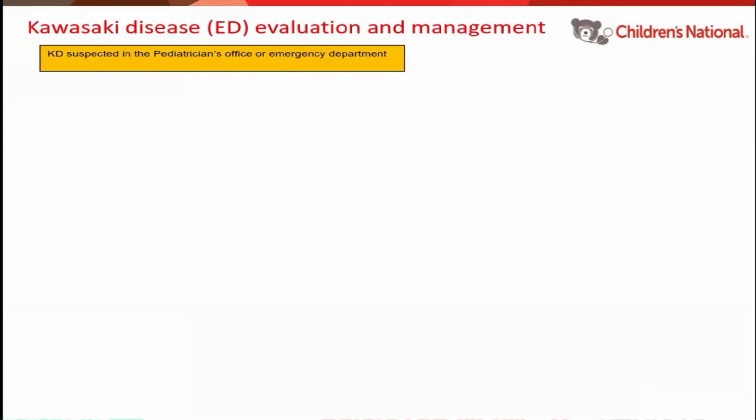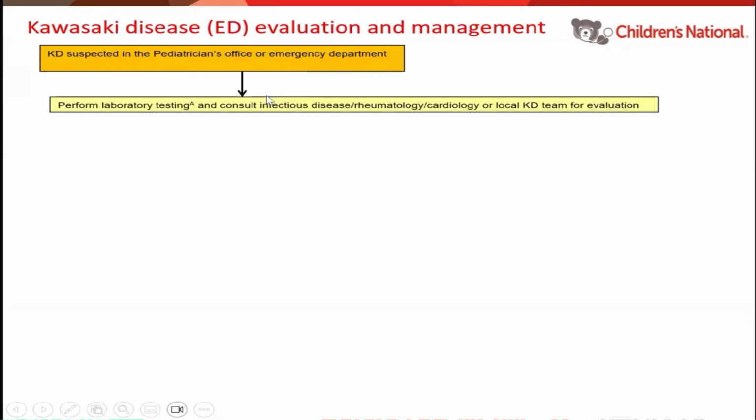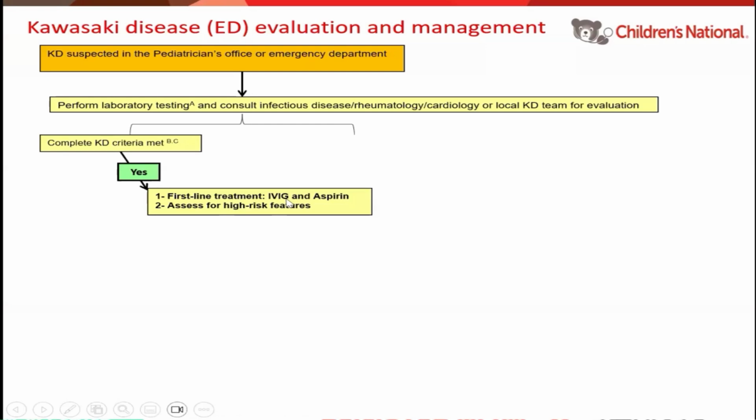So when a patient is suspected to have Kawasaki disease in either the primary care office or the emergency department, the statement calls for performing certain labs that I will be sharing with you soon, and then consulting your Kawasaki disease team. That might be a cardiologist, might be infectious disease, might be rheumatology, or might be someone called a KD expert. And then from there, you look for complete Kawasaki disease criteria. If the child meets that, then you start therapy. First line therapy is always IVIG plus aspirin. We will talk about the doses soon. At the same time, you assess for high-risk features.